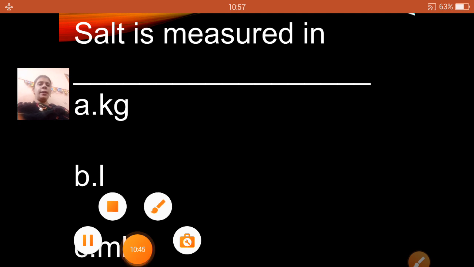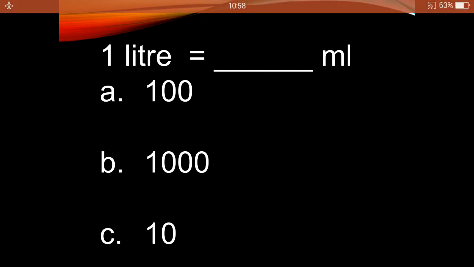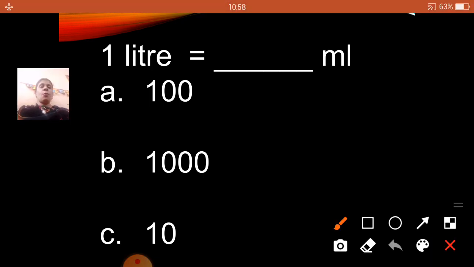Now move to the next question. 1 liter is equal to dash ml. Option A 100, option B 1000, option C 10. What is your correct answer, children? 1 liter is equal to how many ml?